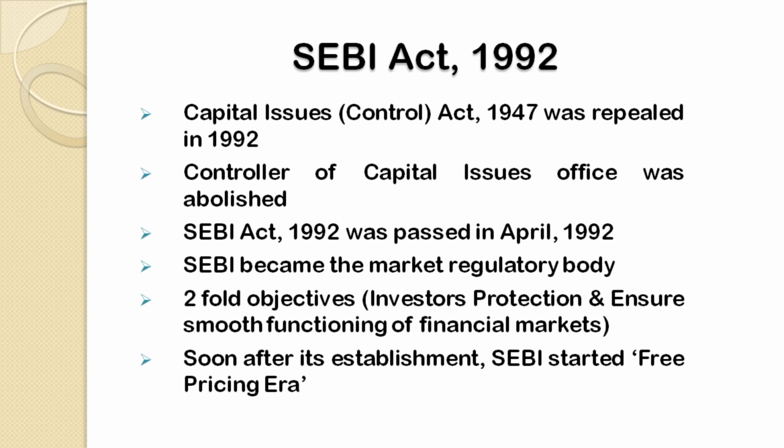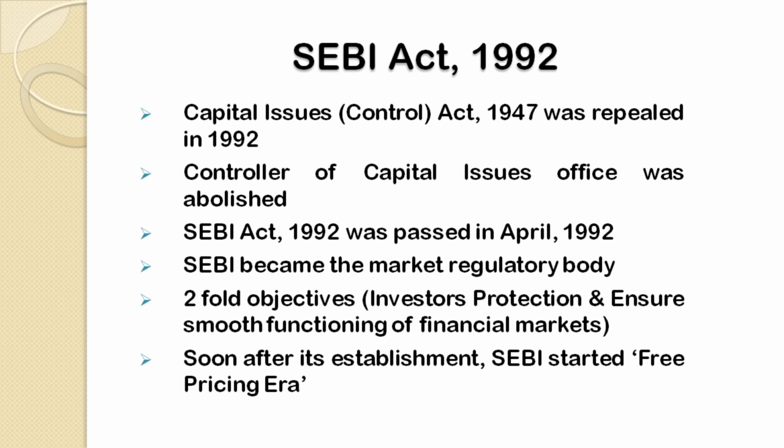SEBI was basically established with a twofold objective in mind. The two most important objectives were, point number one, to safeguard the interest of the investors. It was the primary objective of the government behind the establishment of SEBI.